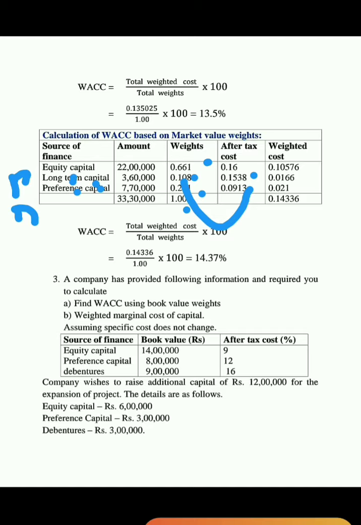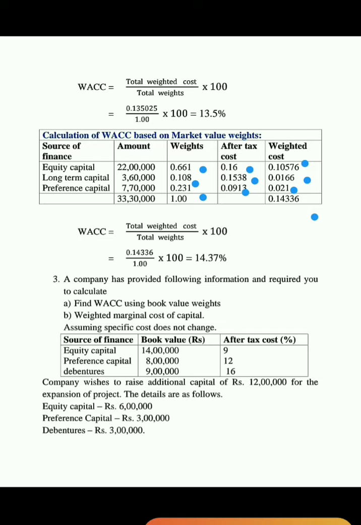0.661 into 0.16 is equals to 0.10576. Next, 0.108 into 0.1538 is equals to 0.0166. And next 0.231 into 0.0913 is equals to 0.021.